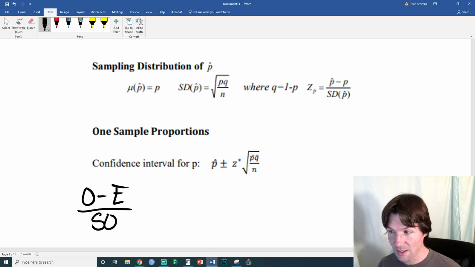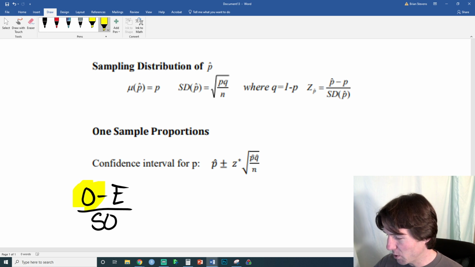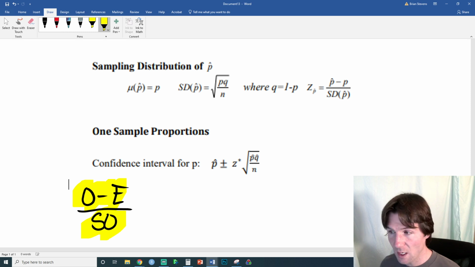That's all these test statistics are. They're a distance standardized. You notice up here it's a difference between the two things. What do we observe and what do we expect? And then we divide it by some standardizing thing for the problem, and then it turns it into a standard test statistic, which is a standard unit of measurement that we can compare things on. That's what z-scores are. You can be like, a z-score of 3 is very large, a z-score of 4 is even larger. They're unitless. They allow us to compare things.